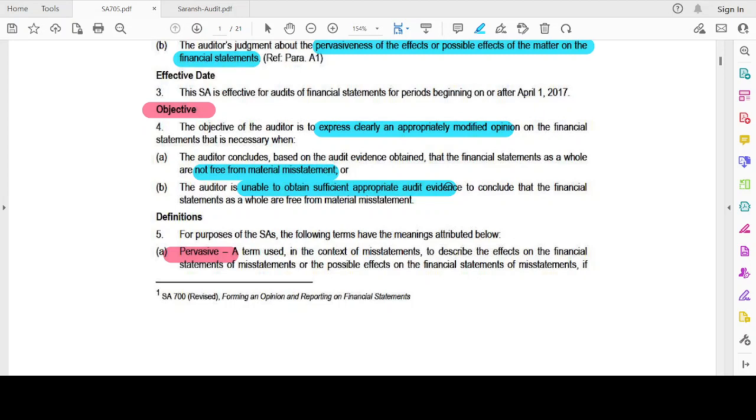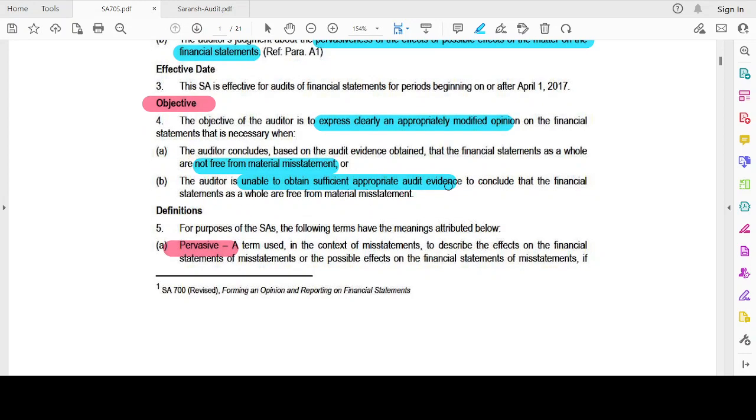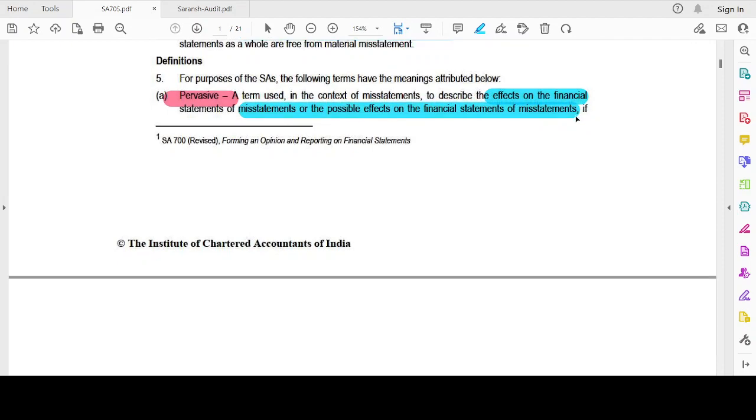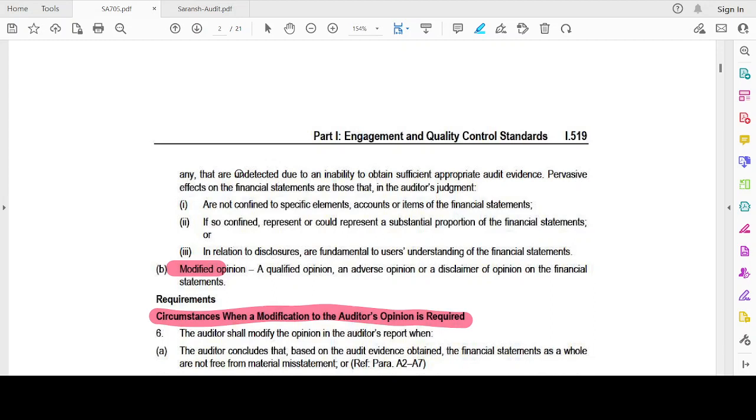If the auditor concludes that there are material misstatements, then it will be a modified opinion. Now let's understand the key terms. Pervasive is a term used in the context of misstatements to describe the effects on the financial statements of the misstatements, or the possible effects on the financial statements of misstatements, if any, that are undetected due to the inability to obtain sufficient appropriate audit evidence.